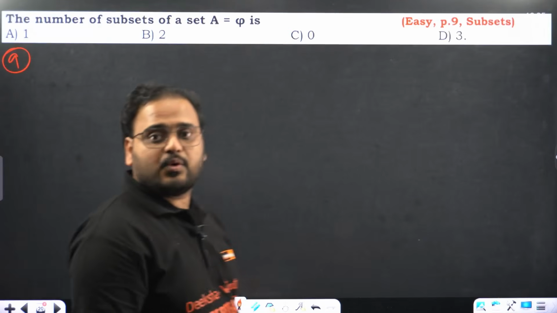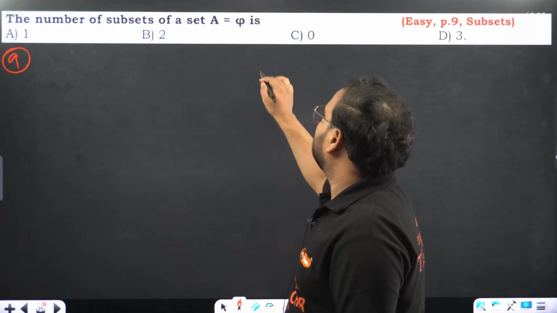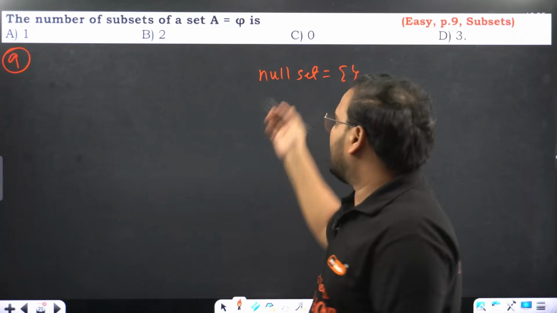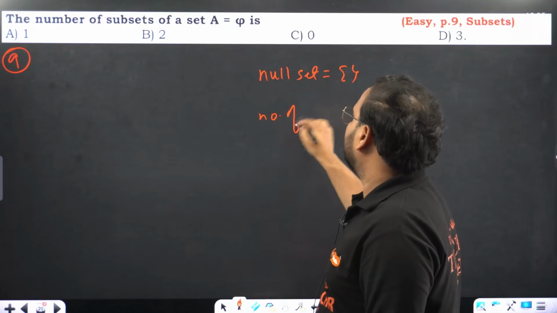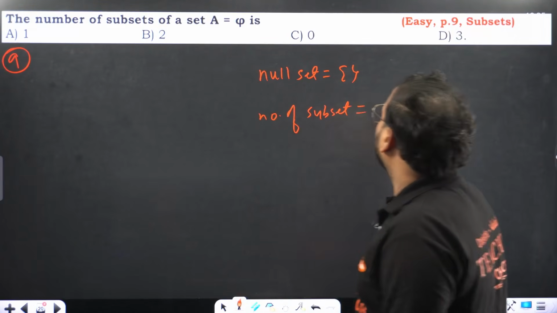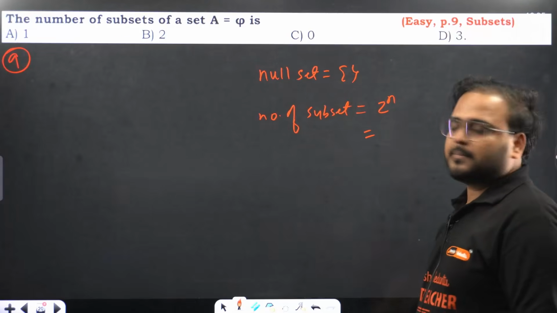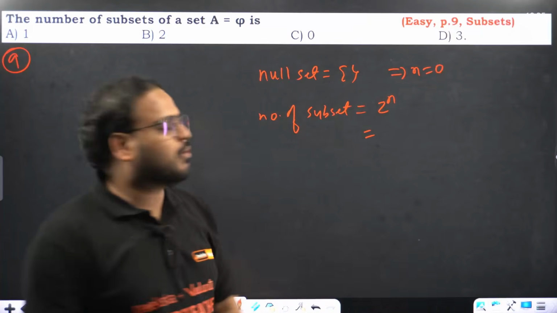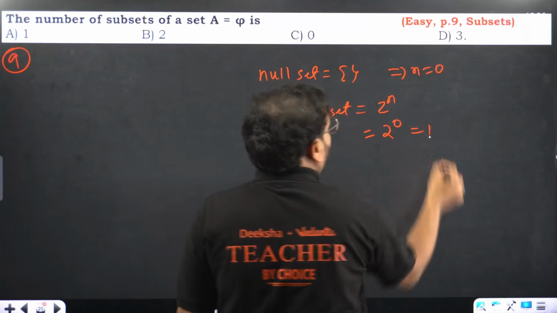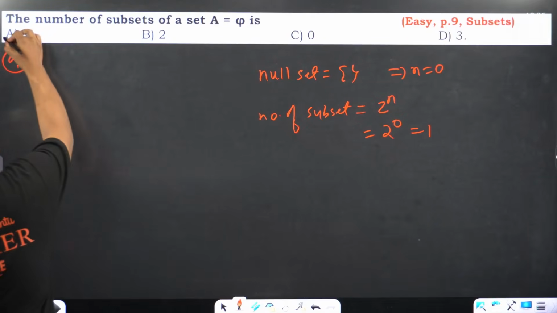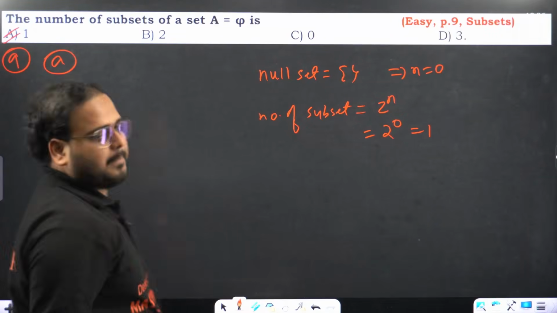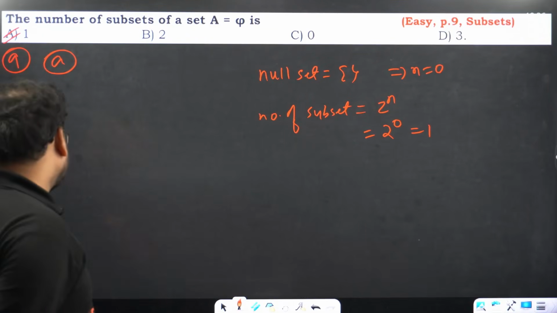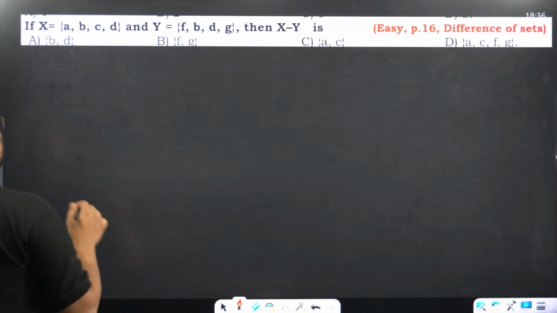The number of subsets of a set A, which is the null set. Null set is this, right? Nothing is there. So how do you find the number of subsets? Number of subsets is 2 power n. What is n over here? N is nothing, na? So 0. Number of elements is nothing, so 0. 2 power 0, how much is that? 1. Answer is option A. So the number of subsets of the null set also is 1, which is basically the null set itself. Question number 9 is done.